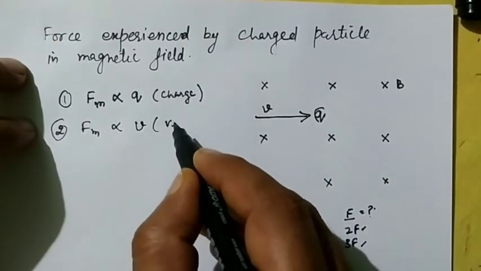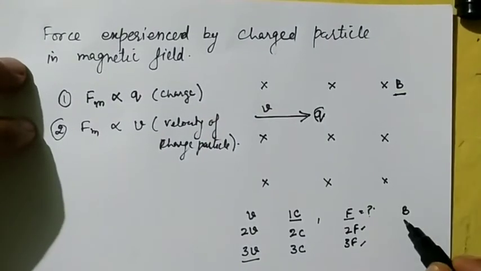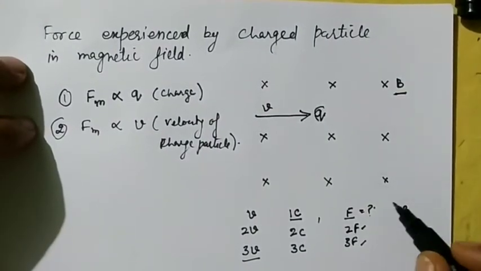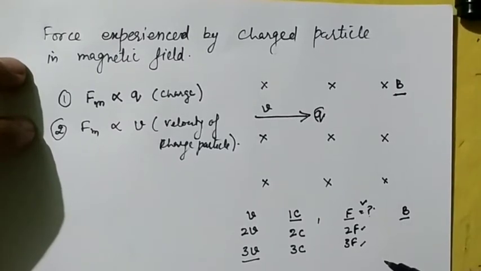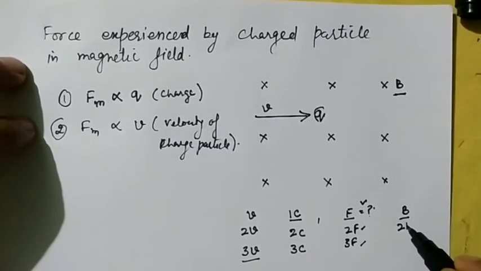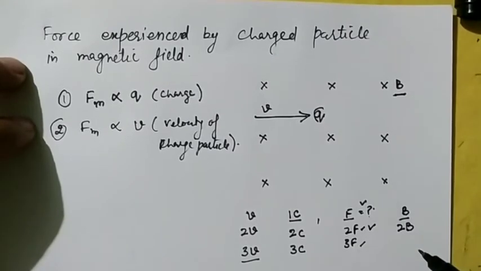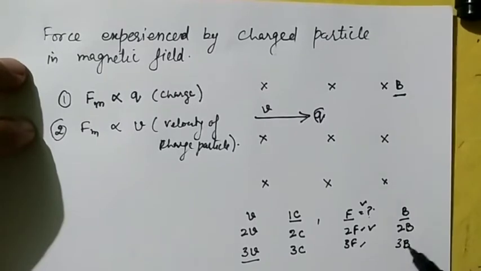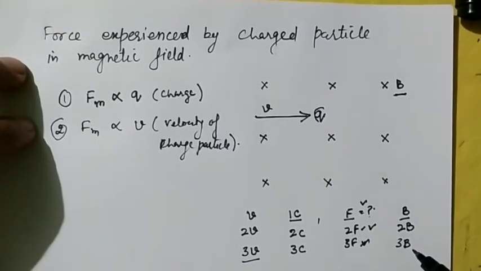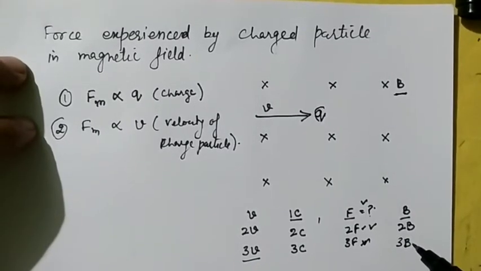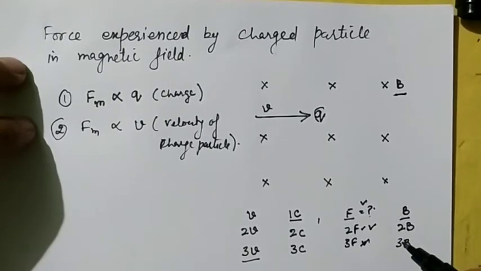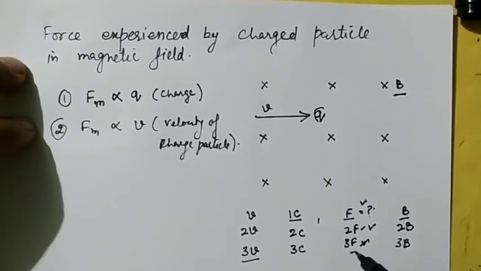charged particle. Again in third case, I keep the magnetic field as B. Then my force is F. Now I increase the magnetic field by twice. I observed that my force also gets twice. If I increase the magnetic field by thrice, my force also becomes thrice. So from this we conclude that force is directly proportional to the magnetic field.